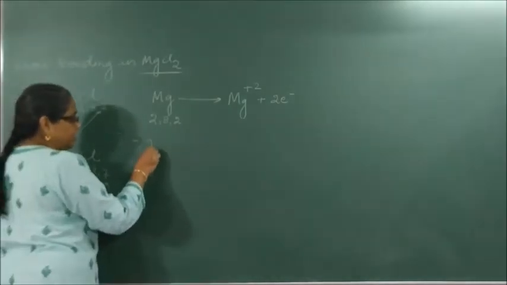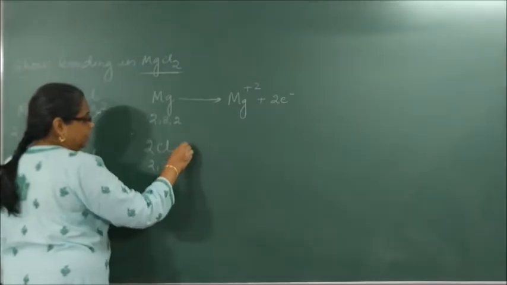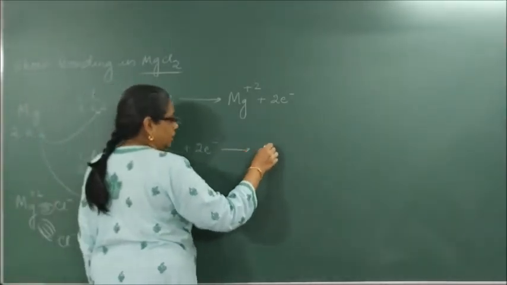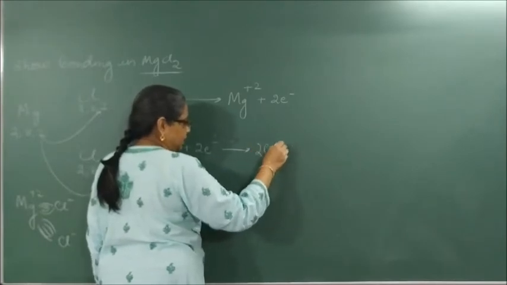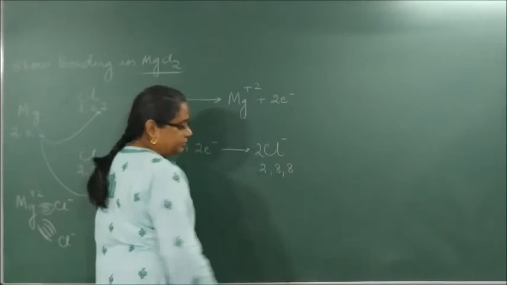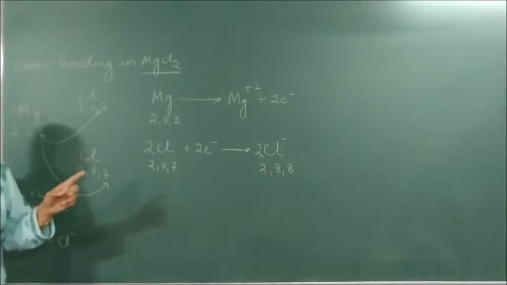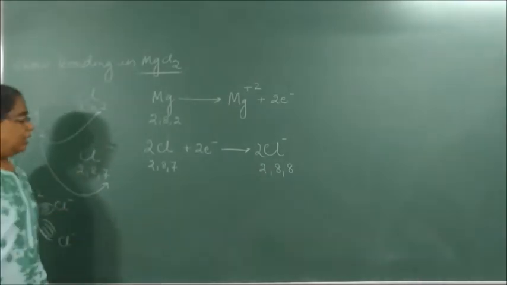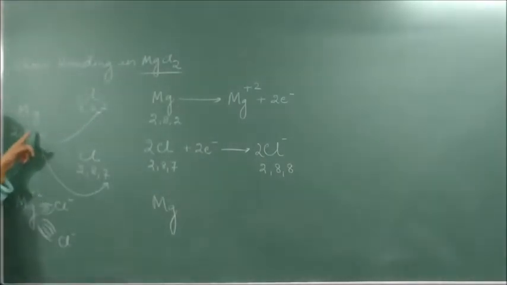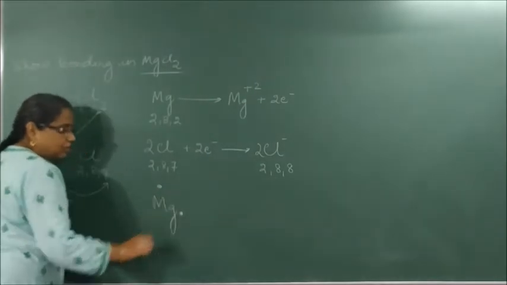So we will write 2 Cl 2, 8, 7 forms 2Cl minus, 2, 8, 8. Formation of anion. Now, Mg. How many electrons should I draw? How many has it lost? 2. So we will draw like this, 2 electrons.